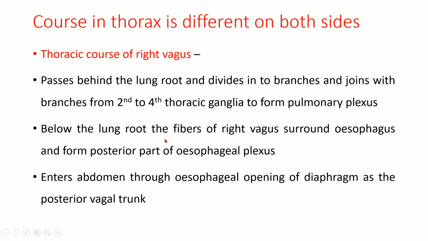So below the lung root, the fibers of the right vagus surround the esophagus and form the posterior part of the esophageal plexus, and they enter the abdomen through the esophageal opening of the diaphragm as the posterior vagal trunk. So if you see, the posterior vagal trunk is formed mainly by the right vagus.